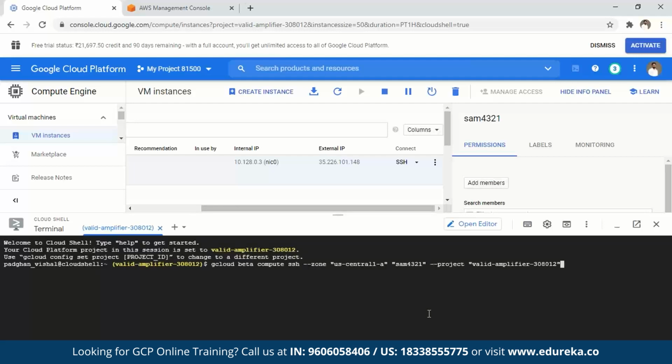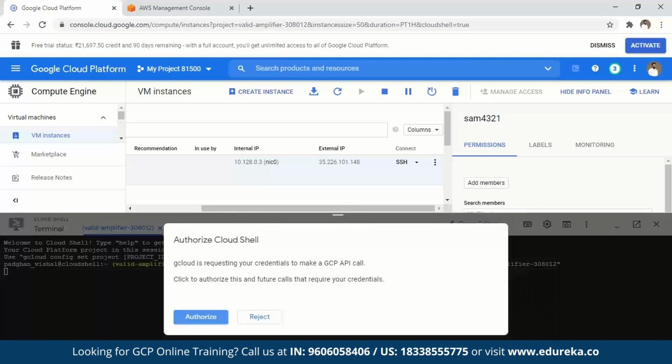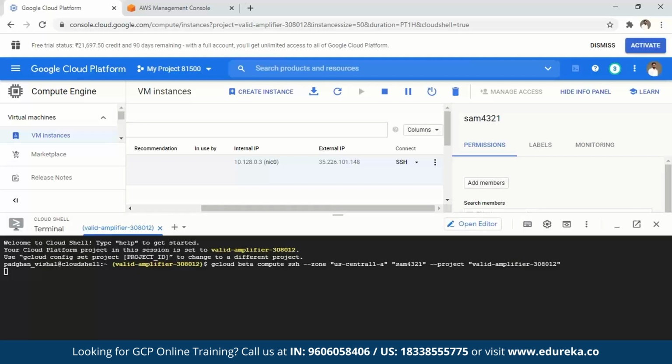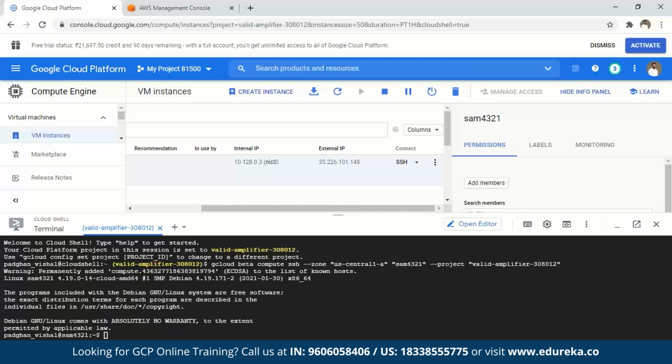There you go. It has fired up my terminal, right? And using the terminal, it has put forth the command using which I can connect to the instance. If I just hit enter, do you want to authorize? Yep. And just like that, it helps me connect to my instance. You see? So it has connected to the instance. And I can actually go ahead and start using this Debian if I want to.